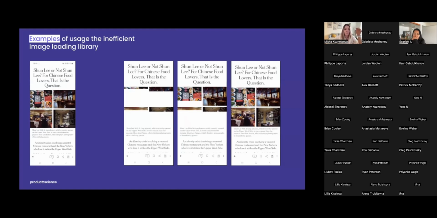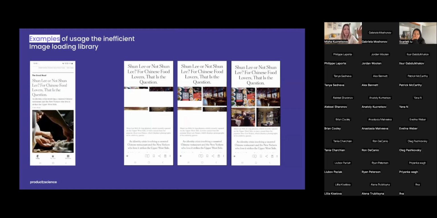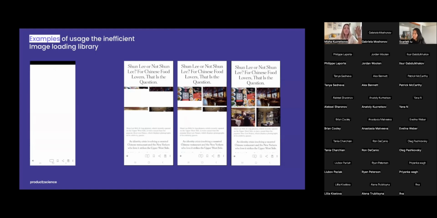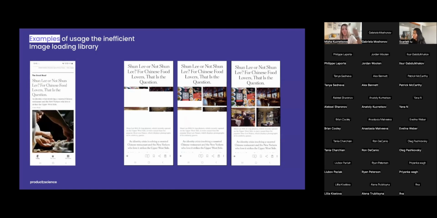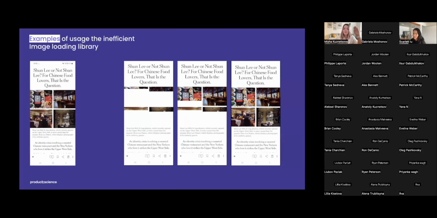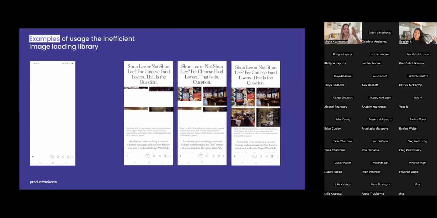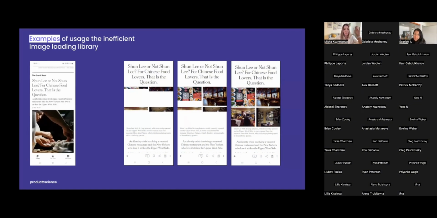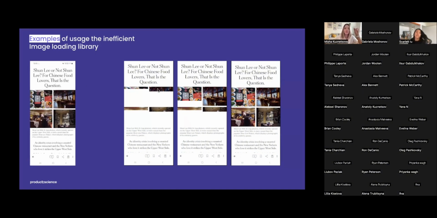The last example for today is the experience if you use an inefficient image loading library. Quick disclaimer, it looks like they already fixed this part. But you know, what happens online stays online. We have this example and it's a perfect one. That's why I show it to you. All images load slowly and in parts, appearing in stripes from top to bottom.